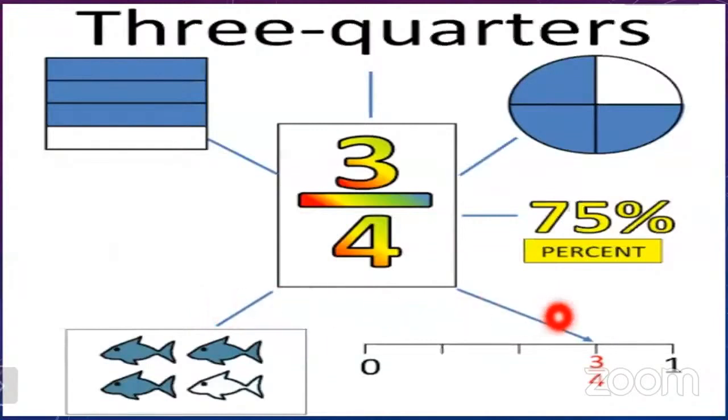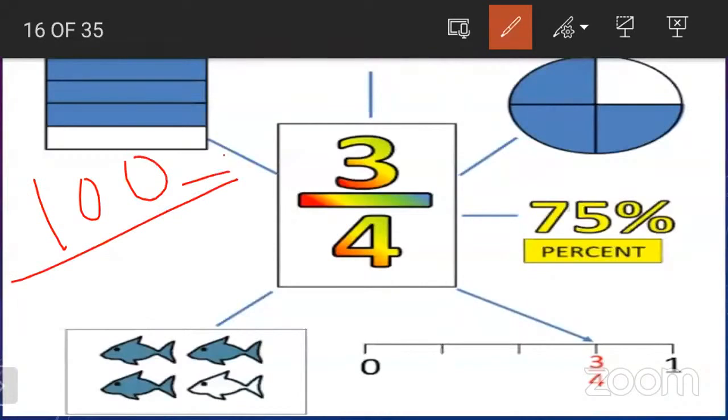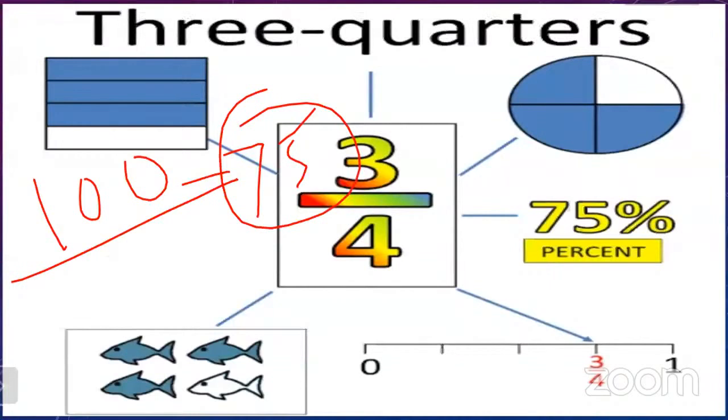Here is the example of a scale in which 1 centimeter is divided into 4 equal parts, and it shows 3/4. In the same way with percentages, if we take the example of 100, then 75 out of 100 is the 3/4 of that number.